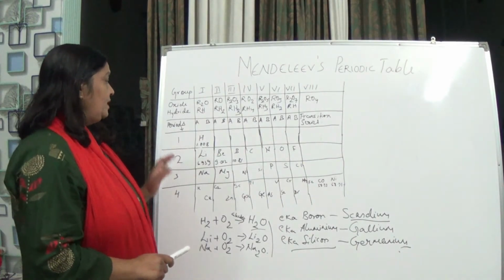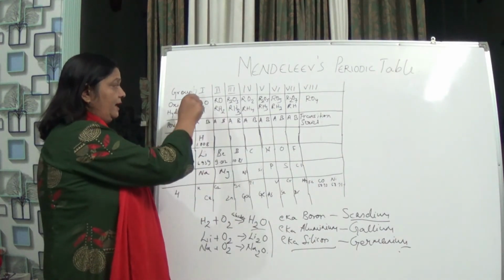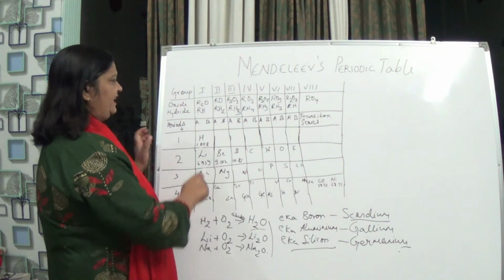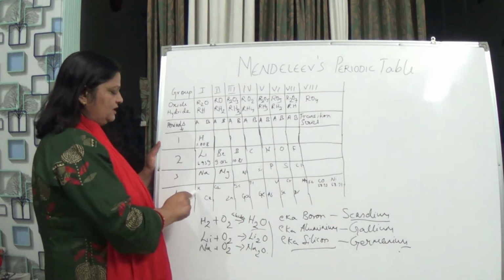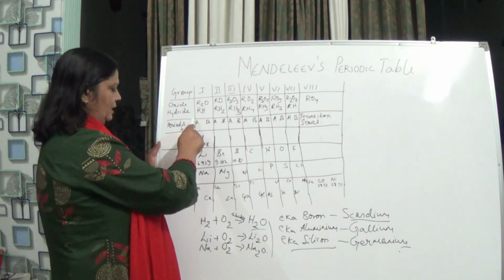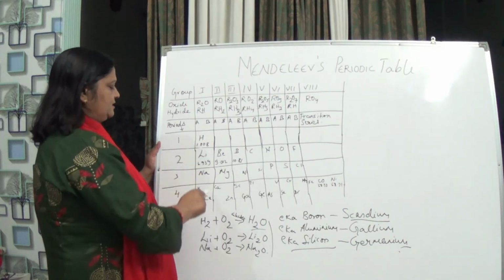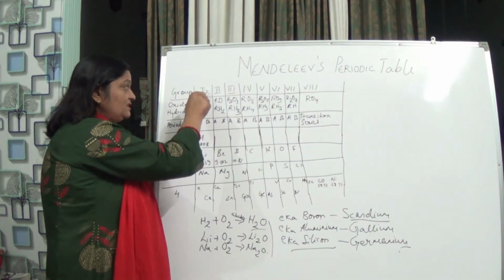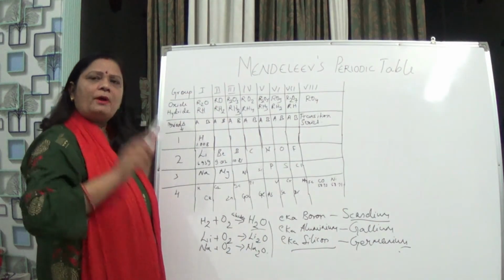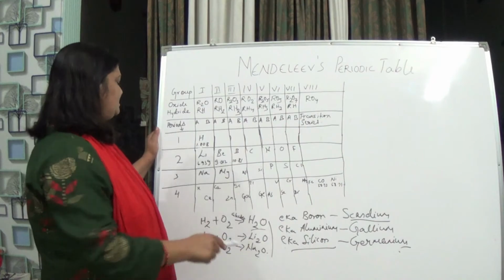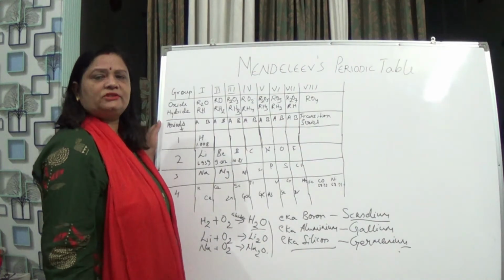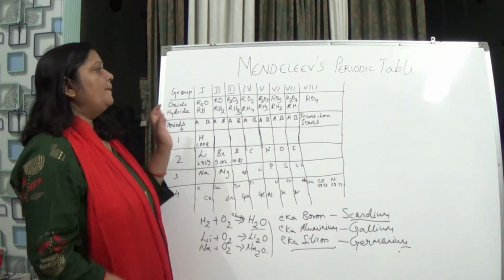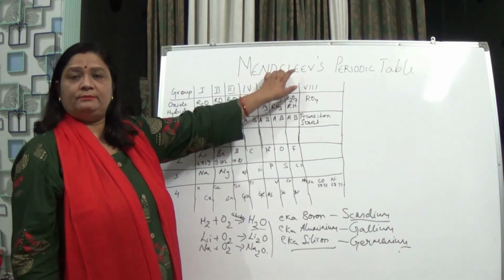One more thing, he had made the groups and he had taken potassium and copper and kept them in the same group, but the subgroups are different. The subgroup of potassium is A and the subgroup of copper is B. But belonging to the same group means they should have similar properties, whereas copper is entirely different from potassium. This was also a demerit or limitation of Mendeleev's periodic table.